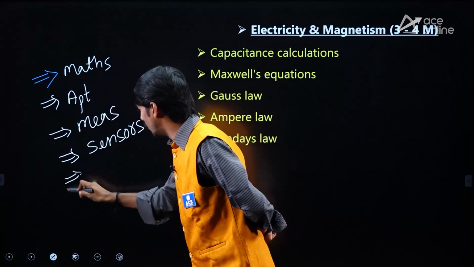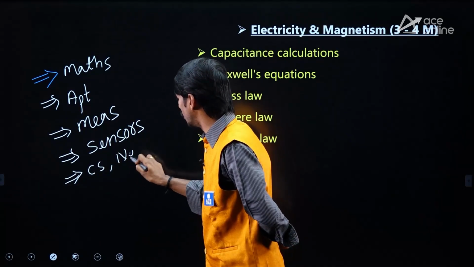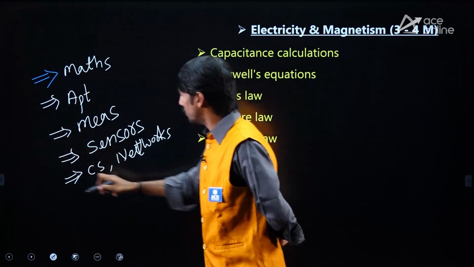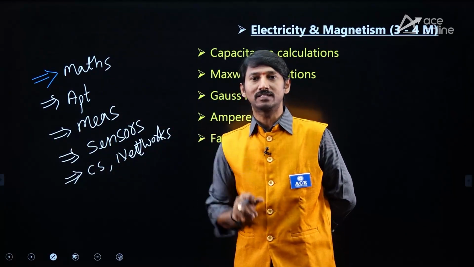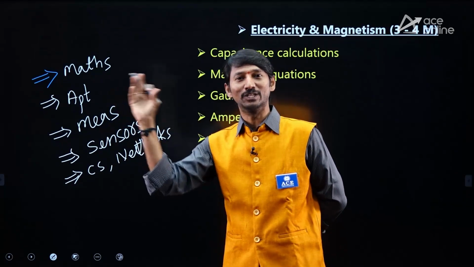Along with that, kindly focus more on control systems and networks or circuits, we can say. If you focus more on these, at least in these 50 days of time, approximately 60 to 70 marks weightage will be covered.